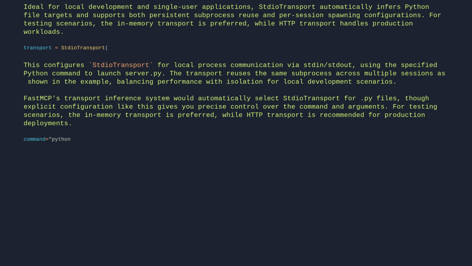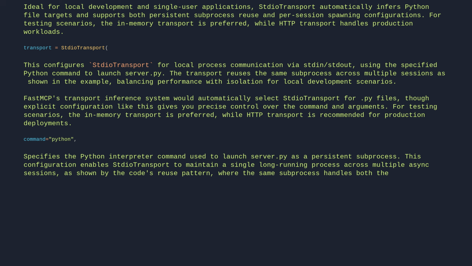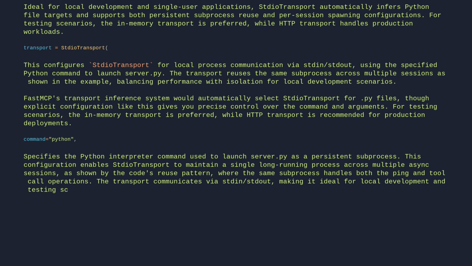Command equals python. Specifies the Python interpreter command used to launch server.py as a persistent subprocess. This configuration enables StdioTransport to maintain a single long-running process across multiple async sessions, as shown by the code's reuse pattern, where the same subprocess handles both the ping and tool call operations. The transport communicates via stdin/stdout, making it ideal for local development and testing scenarios where HTTP overhead isn't justified.